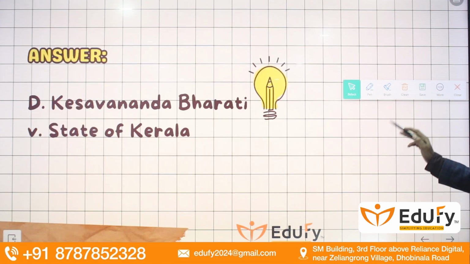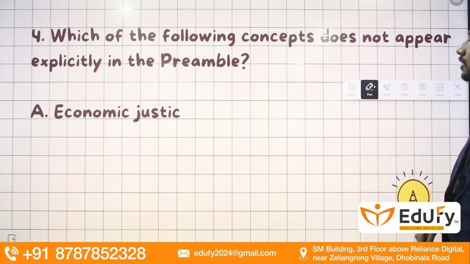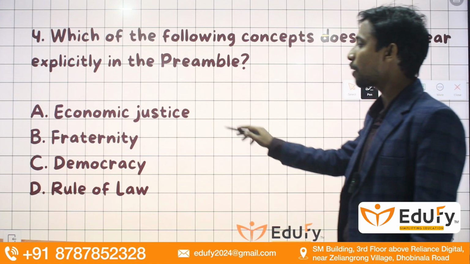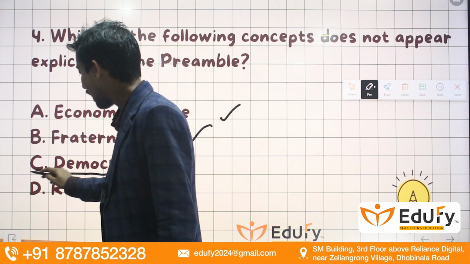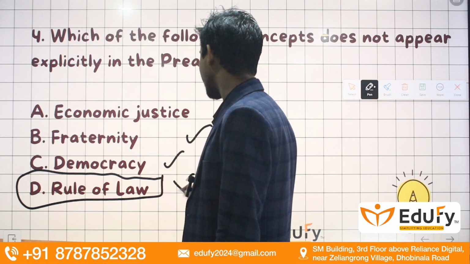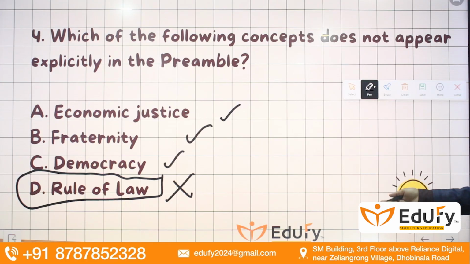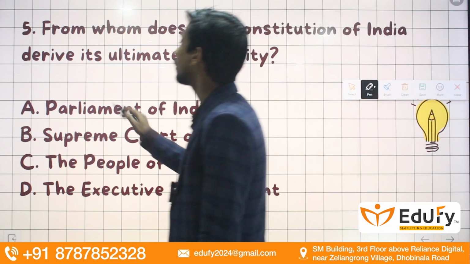Moving towards the next question, we have: which of the following concepts does not appear explicitly in the preamble? So, economic justice, fraternity, democracy, they all have been mentioned. However, rule of law has no mention in the preamble of the Indian Constitution. Next question is, from whom does the Constitution of India derive its ultimate authority?